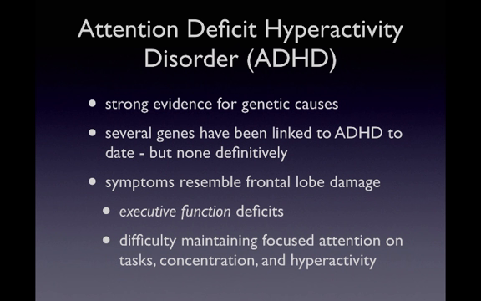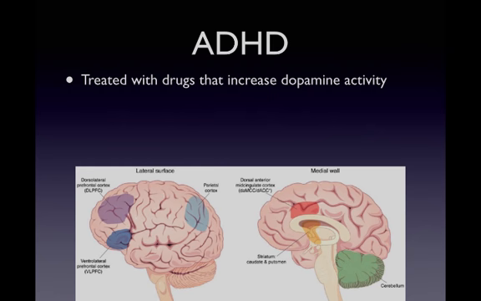So some have suggested that ADHD is related to deficiencies in dopamine functioning in the frontal lobes, and that those deficiencies are what produce the inattentive behavior. So drugs that increase dopamine activity have been prescribed to treat ADHD. And ironically, these drugs are stimulants. For example, one of the common drugs that's prescribed for ADHD is methylphenidate, which has the brand name of Ritalin.